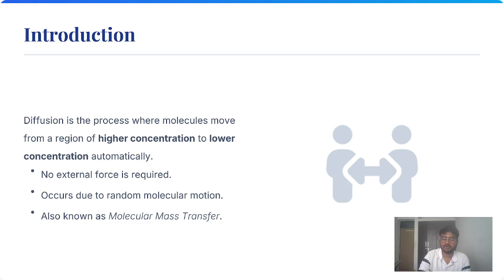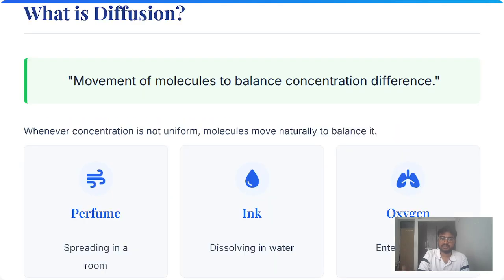This is a normal diffusion. So, what is diffusion? It is the movement of molecules to balance the concentration difference, until the system reaches equilibrium. We can take any example. Here we have three examples. Perfume spreading in a room: if we spray some perfume at one corner, we'll smell that same perfume at the other corner because diffusion takes place in the room.